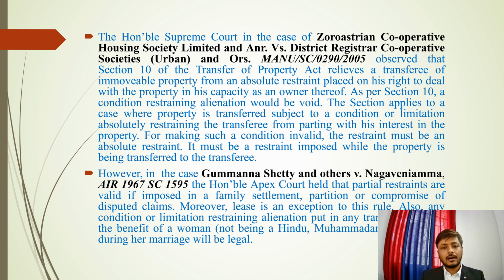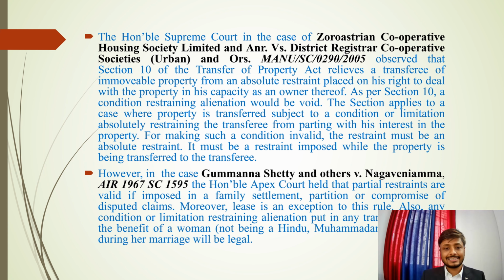So in the case of Zoroastrian Cooperative Housing Society Limited and another versus District Registrar Cooperative Society Urban and others, the Honorable Supreme Court observed that Section 10 of the Transfer of Property Act relieves a transferee of immovable property from absolute restraint placed on his right to deal with the property in the capacity as the owner thereof.